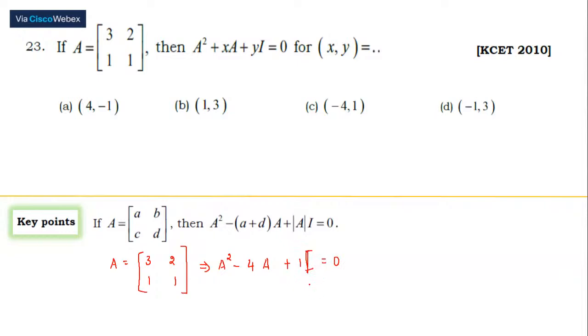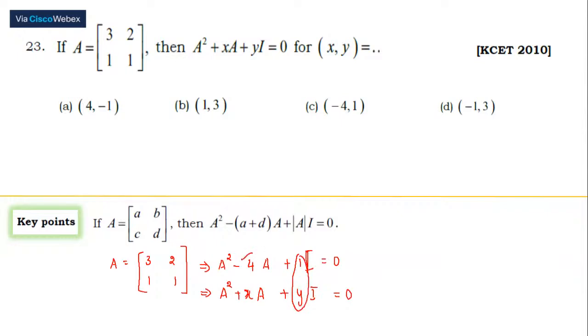This is equal to 0. Now what you people are going to do over here is, this is the equation they have given: a square plus x into a plus y into I, this is equal to 0. So if you know this equation, it would be easy for you to connect.